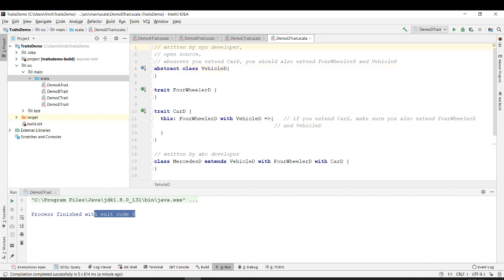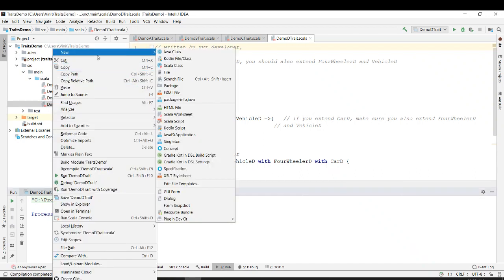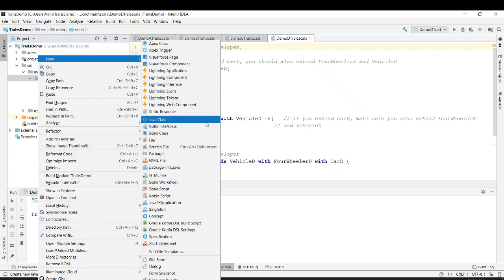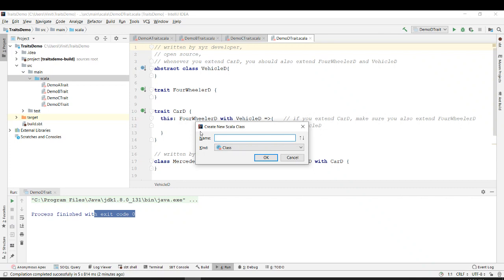Okay. Then let's go ahead. Let's go to the next example, and we'll just do directly that example, and we'll see the new concepts. So right click over here, click on Scala, right click, new Scala class, which will be demo E, trait.